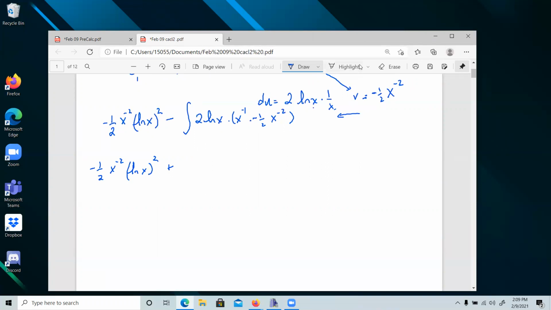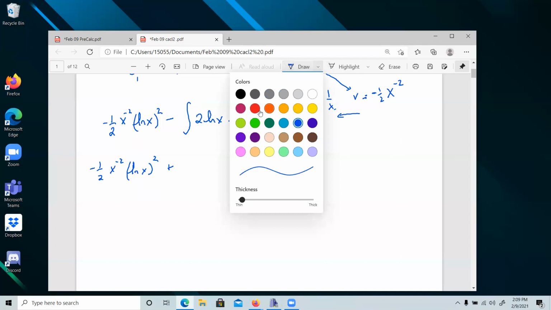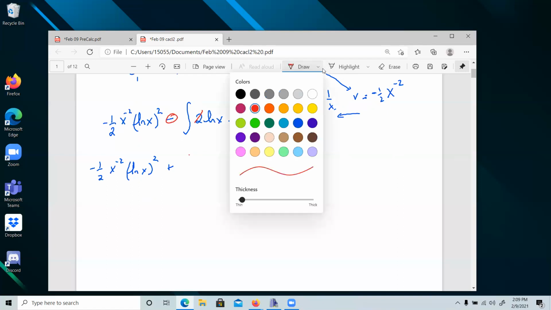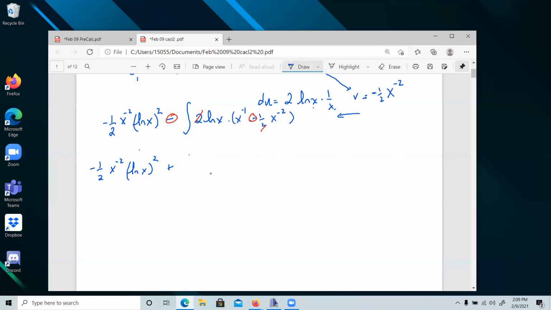And then look here, right? Look what happens at my 2's here. Okay, we have a 2, we have this, we have this one, we have this one. Okay, those cancel. Multiplied together, we made a positive. Okay, and we have the integral, right? And we have ln x times, oh, look at that, x to the negative 3 again. Delightful. So we have to do integration by parts again.